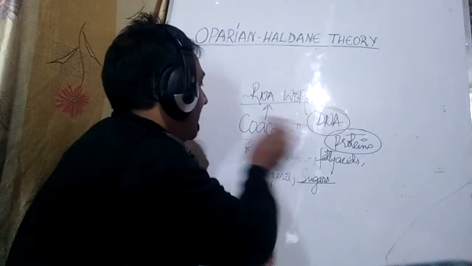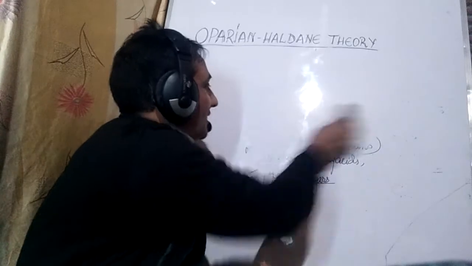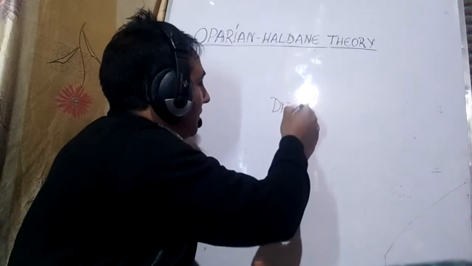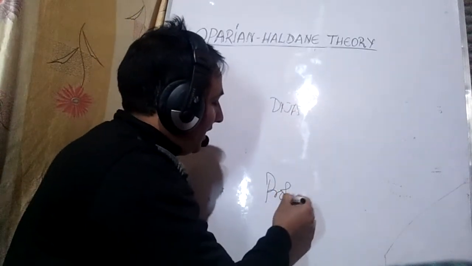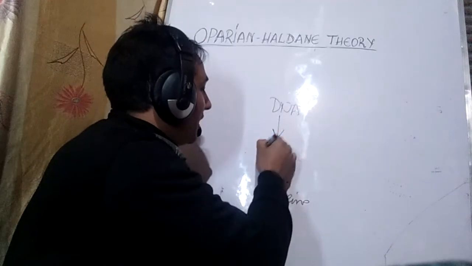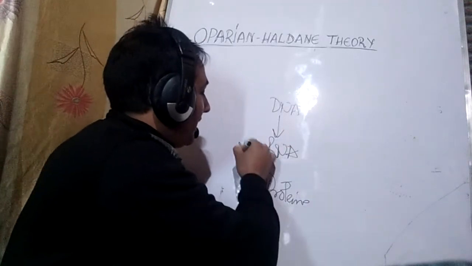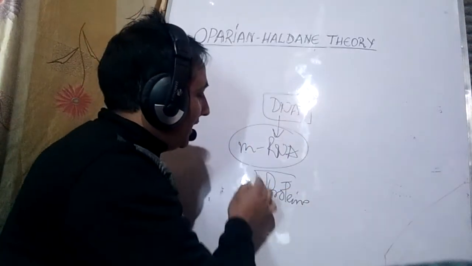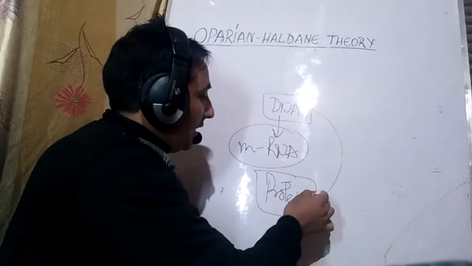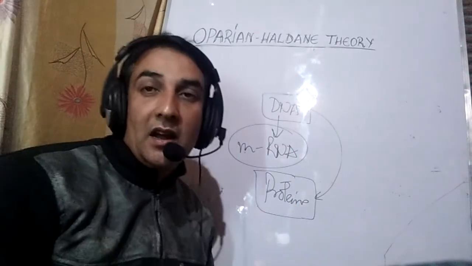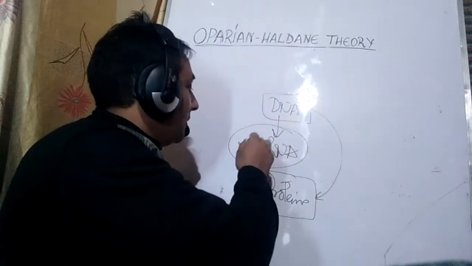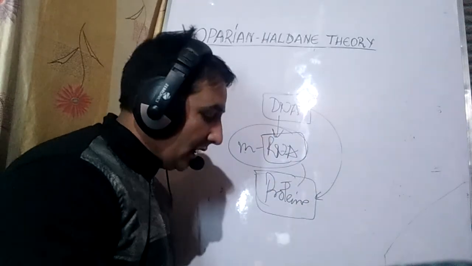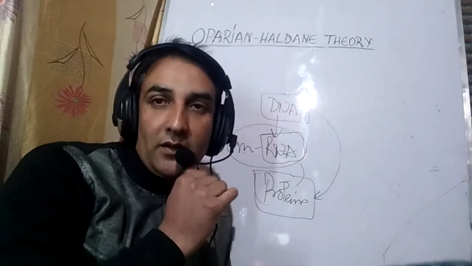Now, this is an interesting thing: once you study the central dogma, you will see it is DNA which is the information molecule, and it is proteins which are ultimately formed, and this whole process goes through RNA, that is, messenger RNA. So we say that the information molecule is DNA, and the products of this information are proteins, but the whole process goes through the RNA. But there was once a time when the information molecule used to be RNA, and the biocatalysts used to be RNA, as there are indications even today, which we discussed.